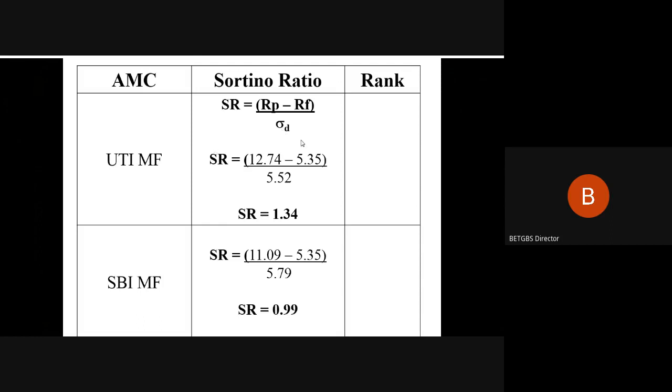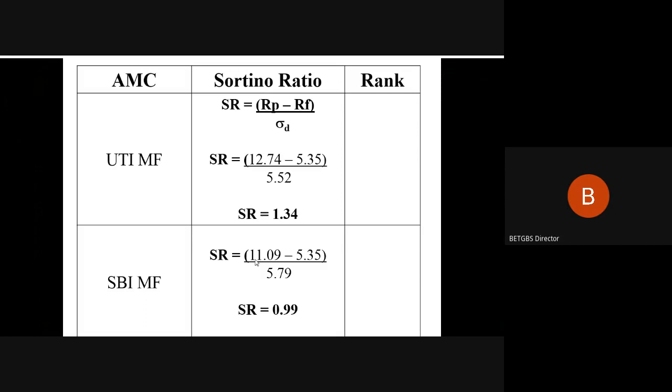So we'll input the given data. Our UTI portfolio return was 12.74, our risk-free rate was 5.35, and the standard deviation was 5.52. That was the downside. So overall, the Sortino ratio is 1.34 for UTI. So we cannot rank it immediately now, because we have another two mutual fund companies to be compared. So we'll get to the SBI now.